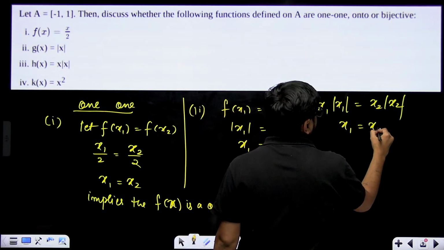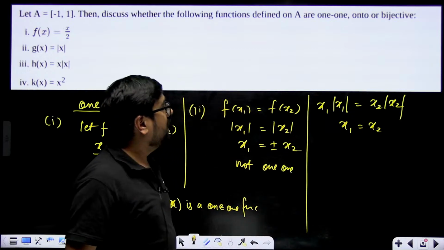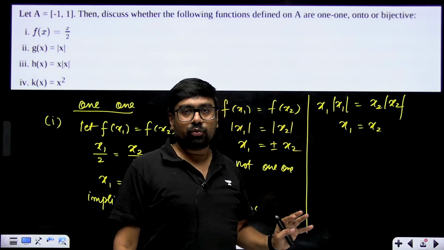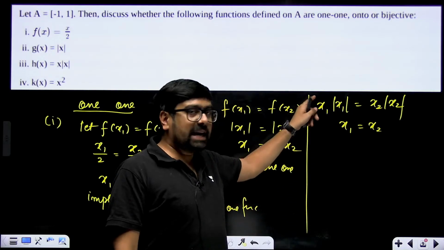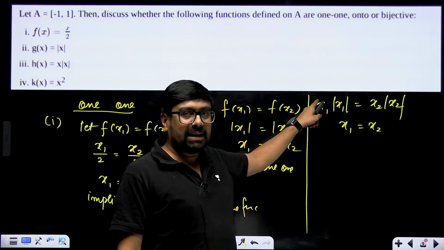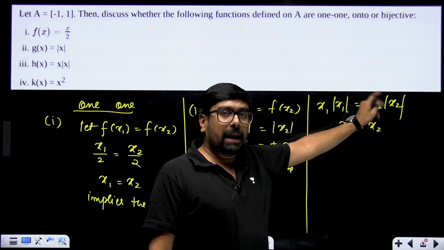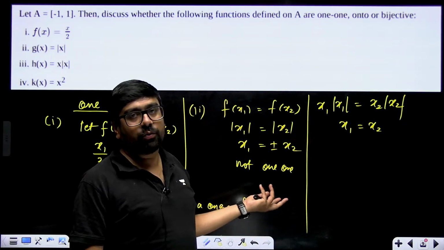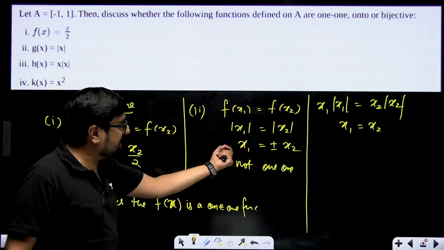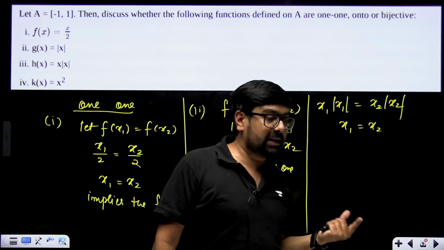If x1 is positive, then x1 equal to x2. If x1 is negative also, this will give you minus x1 square and minus x2 square. So then also equal, right? In either case, it is getting equal. But in the earlier case, x1 will come out to be equal to plus or minus x2.